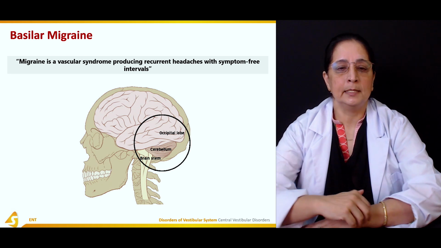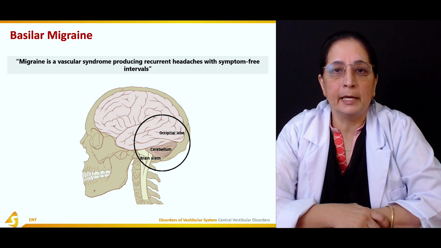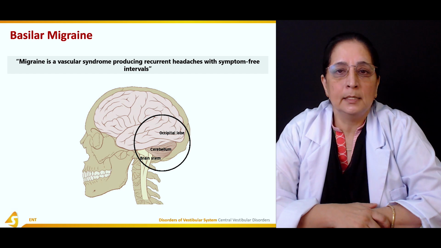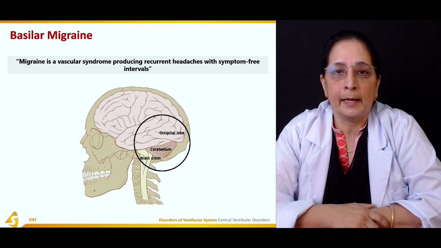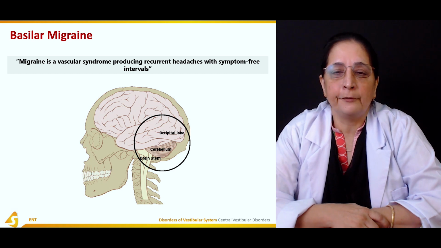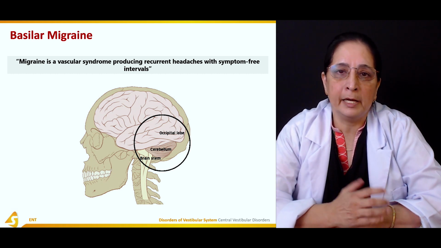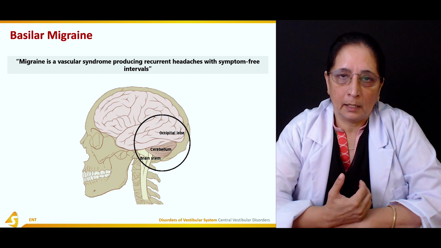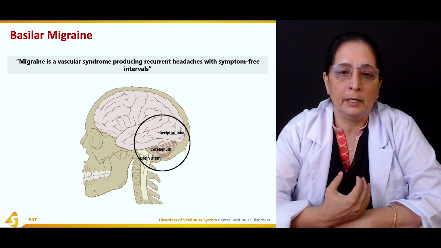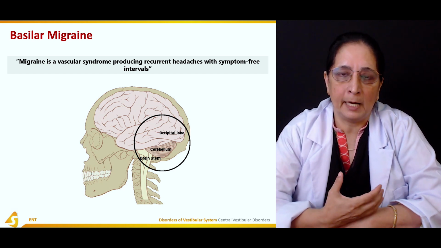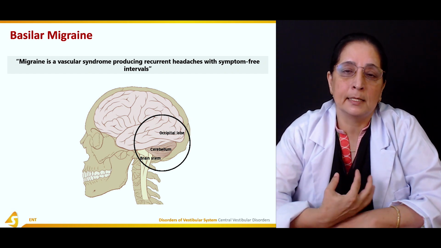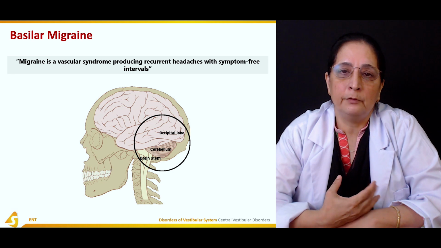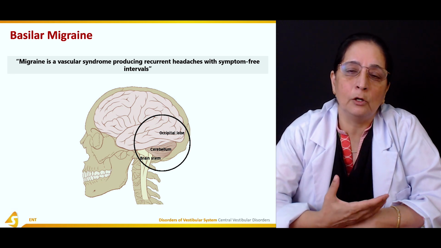Then another is the basilar migraine. Migraine is a vascular syndrome producing recurrent headaches with symptom-free intervals. So migraine is a common condition. In this, mainly the blood vessels are involved. It's a very bad headache, usually associated with nausea and vomiting also.